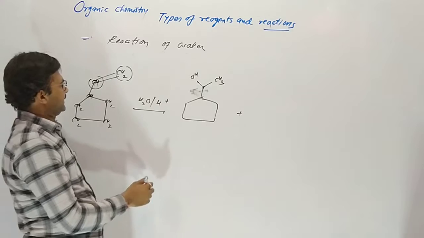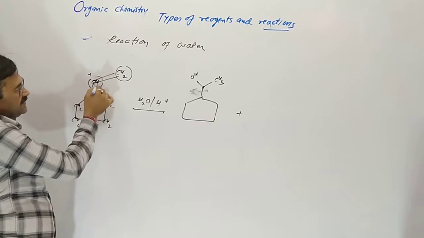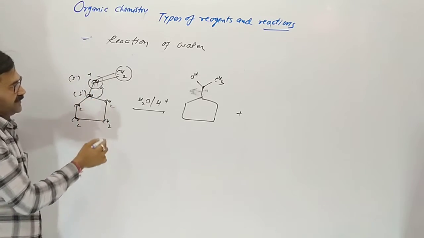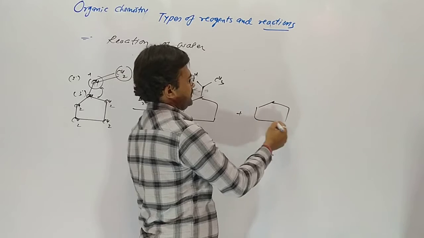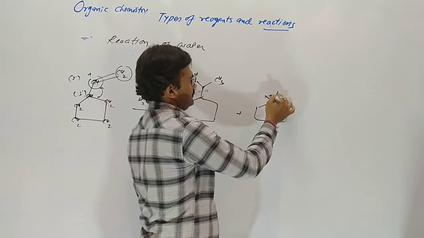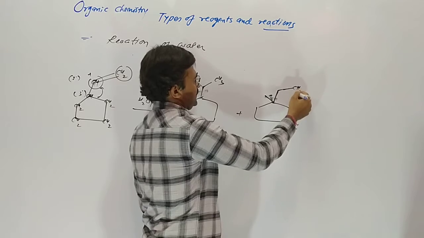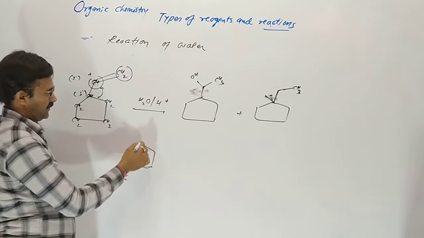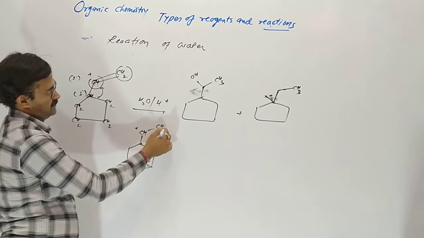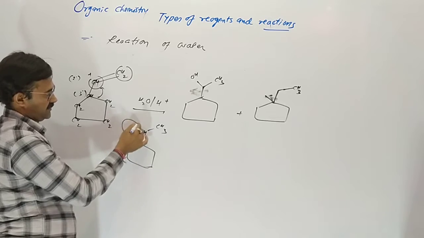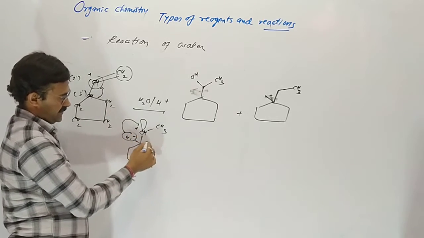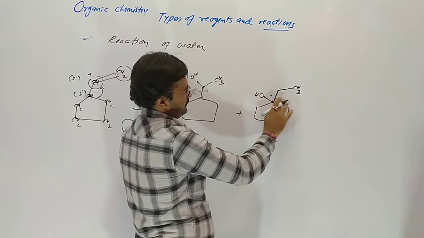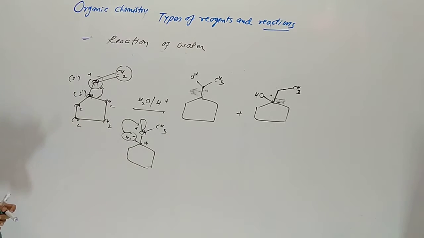Otherwise, shifting occurs. This carbon is secondary, but this one is tertiary. So H minus moves here, so it gives H here, shifting of H minus occurs. From here, H minus combines here. So this carbon became a carbocation and OH attacks there. So this type of product occurs.